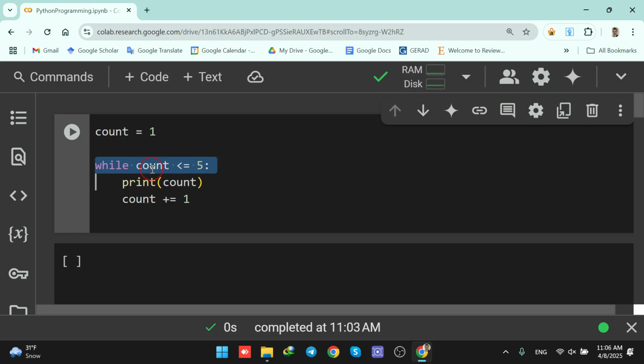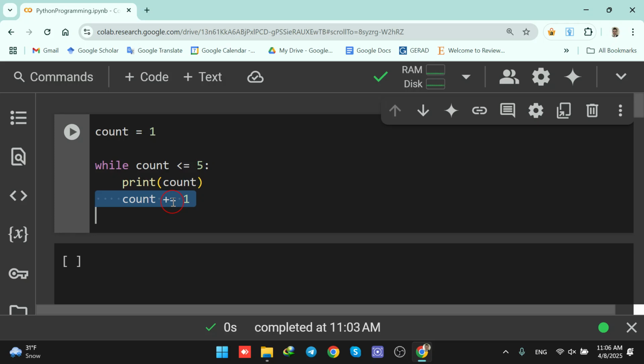or less, keep looping. Inside the loop we print the count and increase it by 1 using count plus equals 1. Eventually count becomes 6, the condition fails and the loop stops.